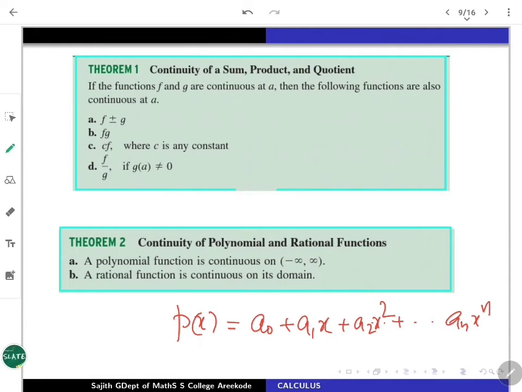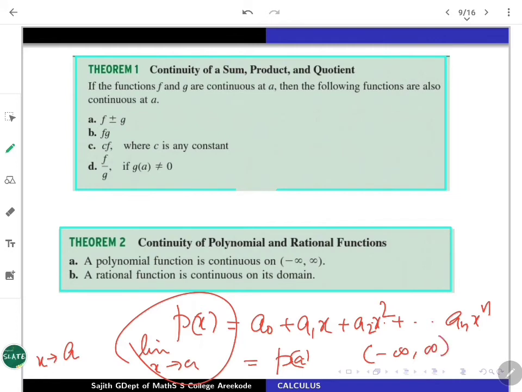This function is defined on the real number system, and the domain is all real numbers. If a is any real number and x tends to a, then the limit of this function as x tends to a is actually going to be p at a. This says polynomial functions are continuous on the entire real line, that is, minus infinity to plus infinity.